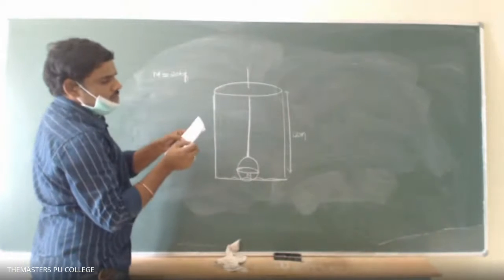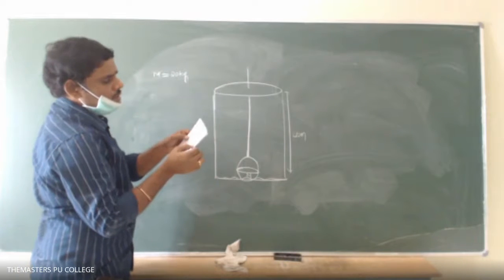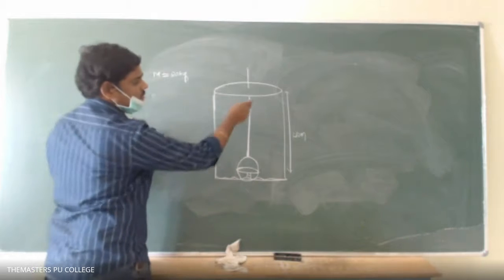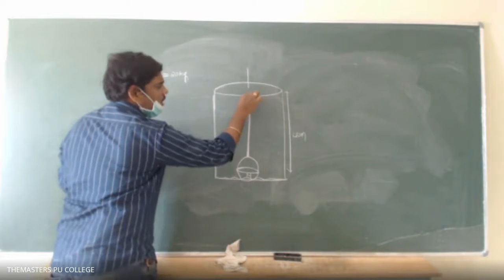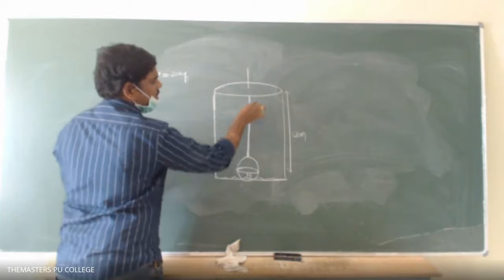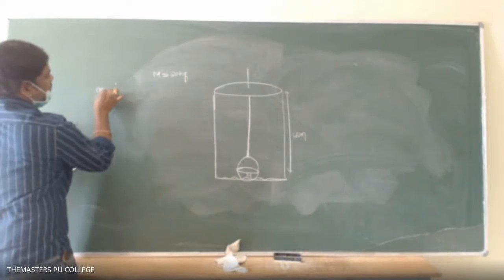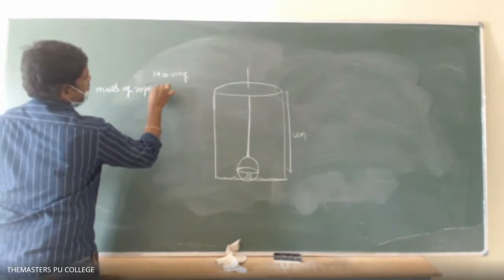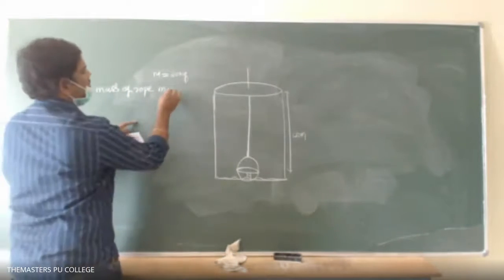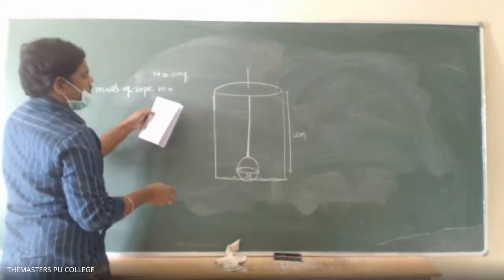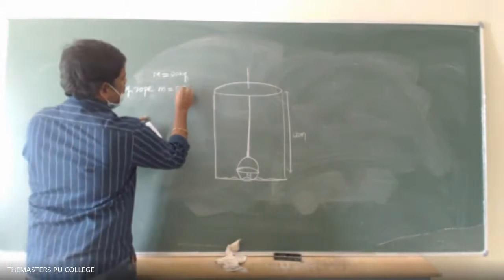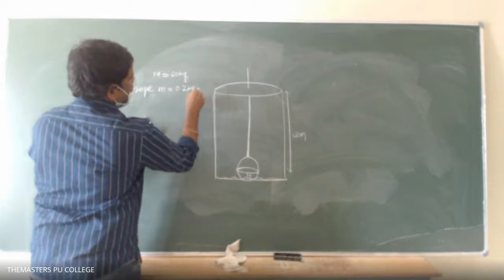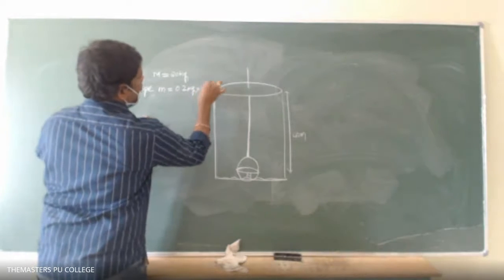Observe that it is 0.2 kg per meter, so for every 1 meter the mass of the rope is 0.2 kg. Let the mass of the rope be small m, which equals mass per unit length, 0.2 kg, into length of the rope, 40 meter.